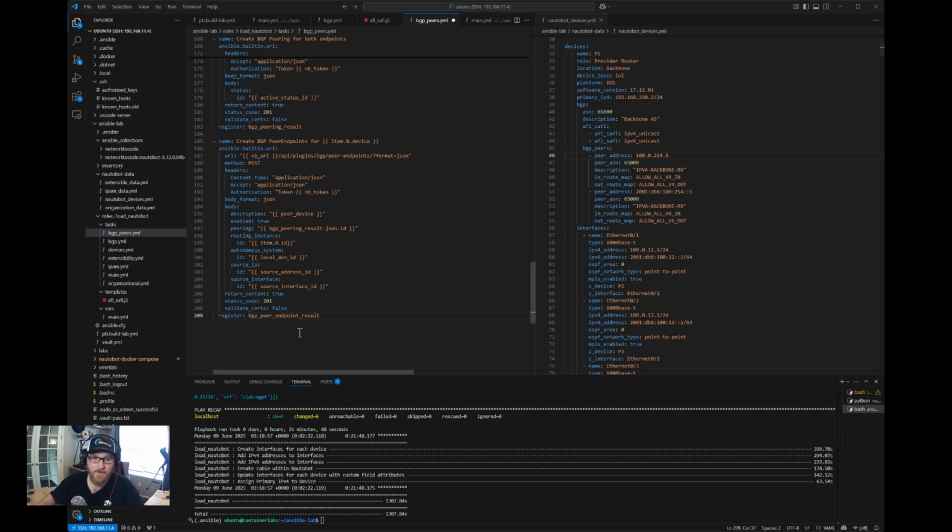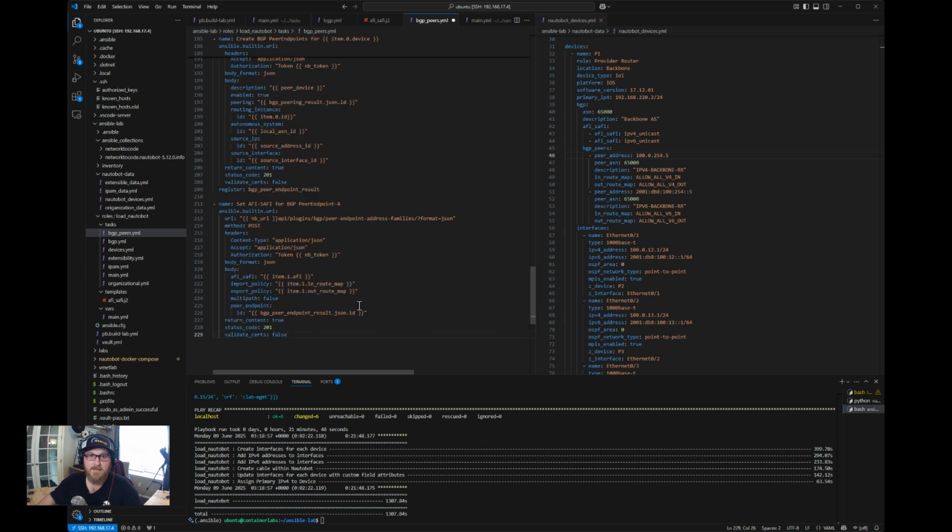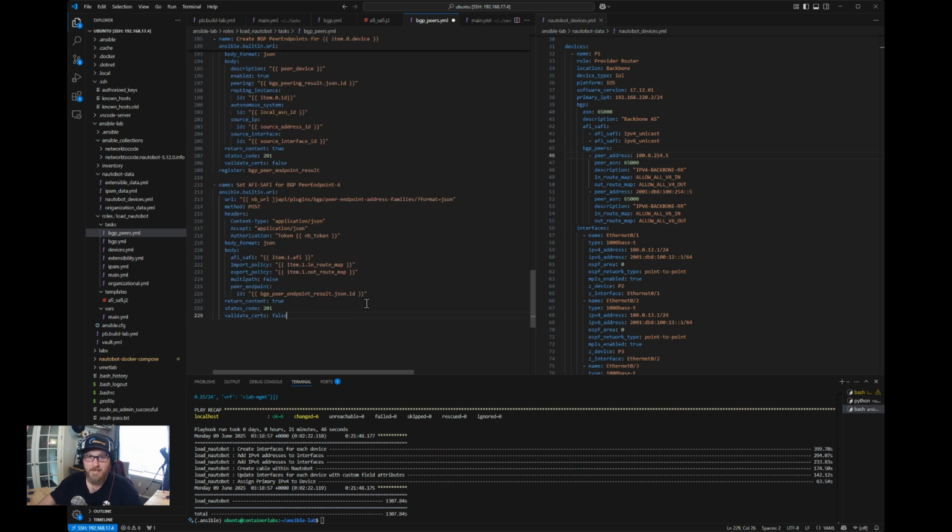Once we have the peering established, A to B, we then can assign an address family to the A side, and then we assign an address family to the B side. So we'll do that here.